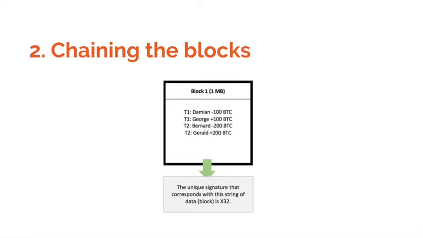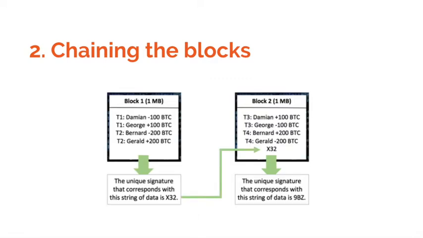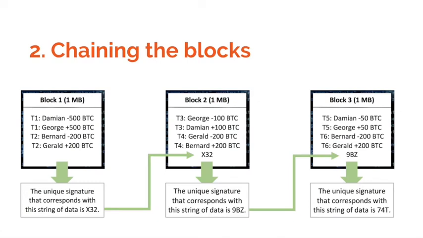Remember, a single digit change to the data in block 1 would cause it to get a completely different signature. The data in block 1 is now linked to block 2 by adding the signature of block 1 to the data of block 2. The signature of block 2 is now partially based on the signature of block 1 because it is included in the string of data in block 2. Let's picture adding block 3 to the chain of blocks. The signatures link the blocks to each other, making them a chain of blocks.